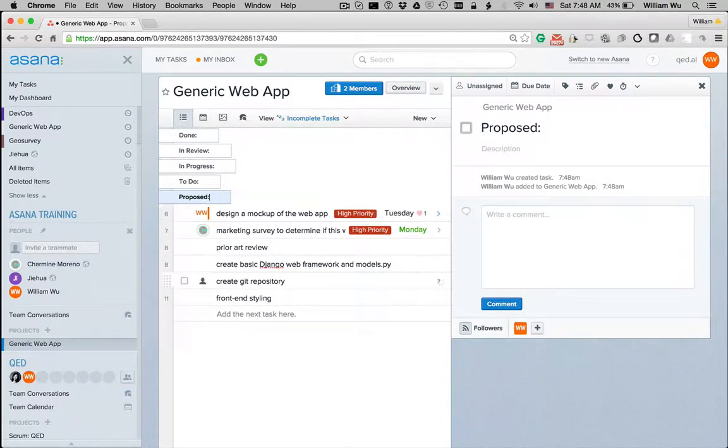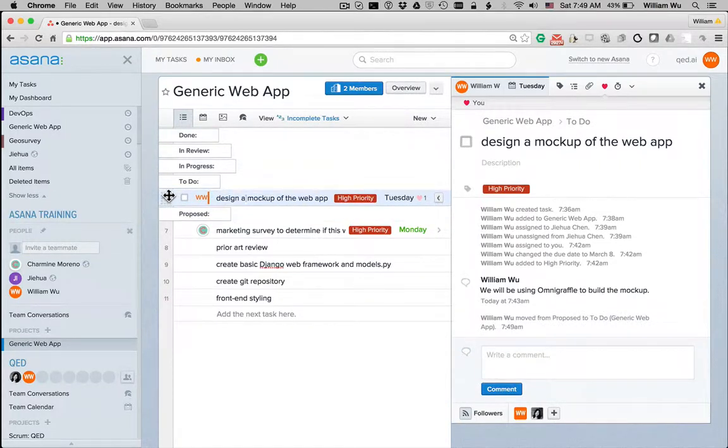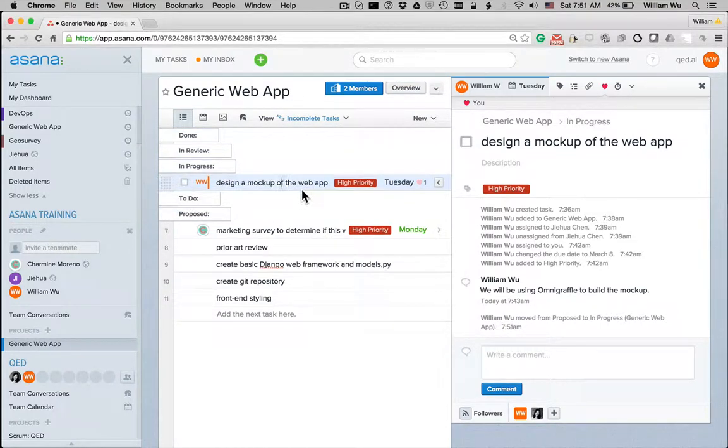So right now these tasks are all proposed, and then someone who is the administrator on the project might say, okay, I think this is a good idea, we should do this, so it's not just proposed, it's something that's to do. All right. So if I want people on this project to know that I'm currently working on this task, I can drag it to the in progress section. So now people know that I'm working on it. An alternative to dragging the tasks is to click on this change section area.